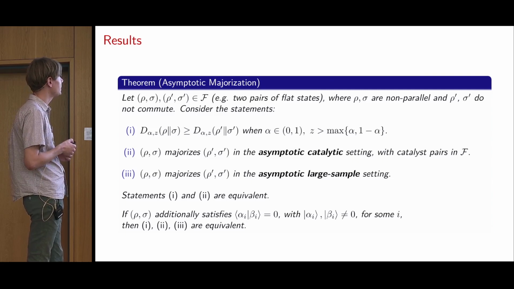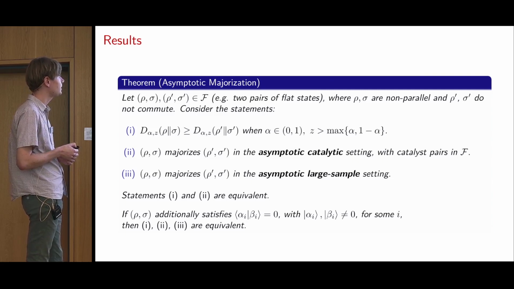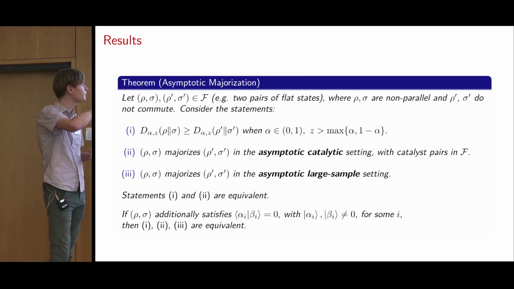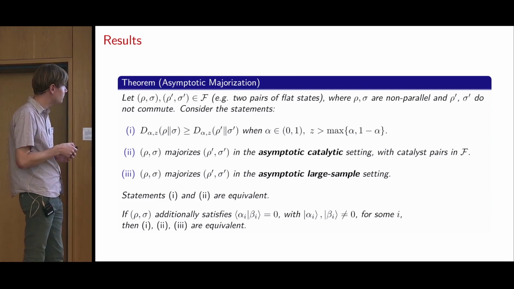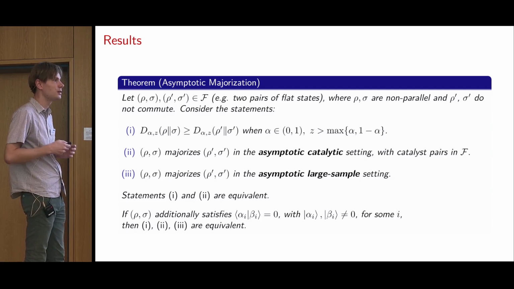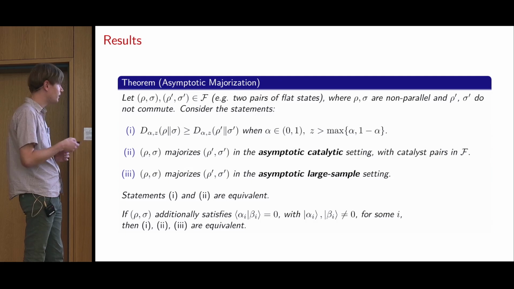The second statement is that we get asymptotic catalytic majorization. And the third statement is that we have asymptotic large sample majorization. Statements 1 and 2 are always equivalent. And if we additionally require that there is some I for which the pure states are basically perpendicular, then all three of these statements are equivalent.